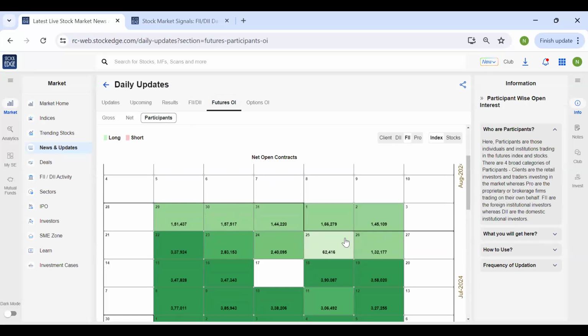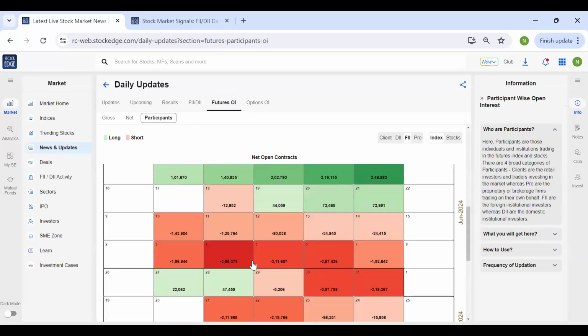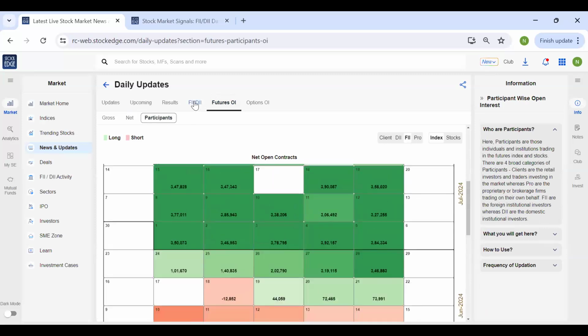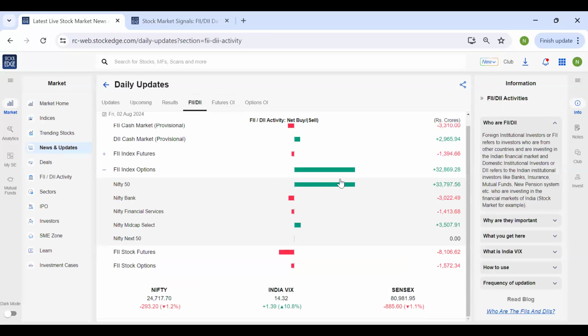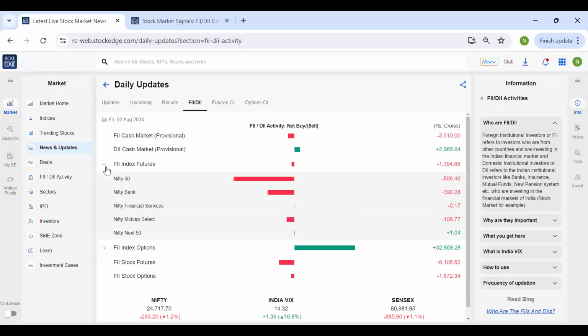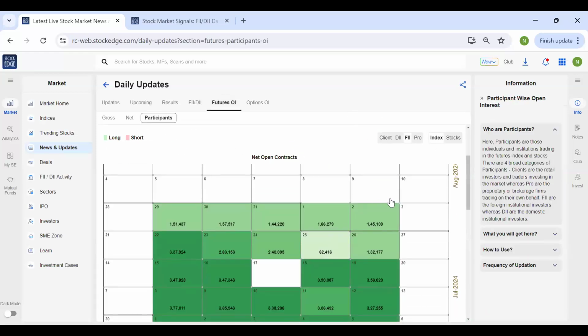Again, the green color indicates that they are net buyers and the red color indicates that they are net sellers. So over here, this data is showing the data of a particular day, that is on that particular day. So if we just click on index futures, on Friday they had sold Nifty futures, but overall they are still net long on Nifty futures. So this is how you have to see.